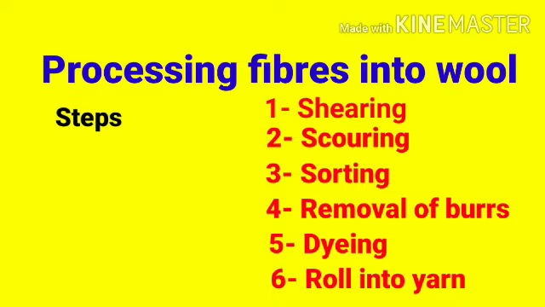Fifth one is dyeing, give color. And the sixth step is roll into yarn. There are 6 steps for processing fibers into wool. You got it, right?